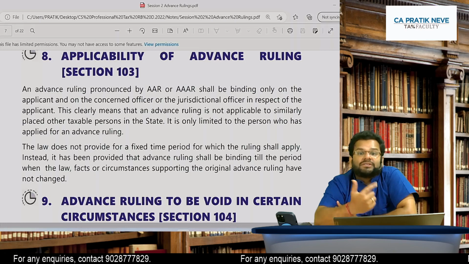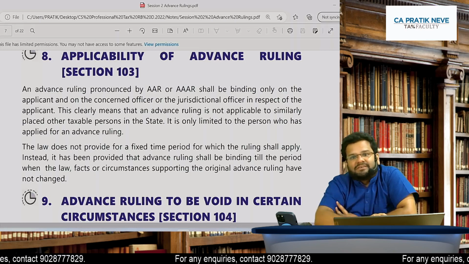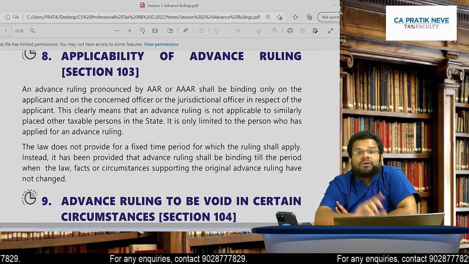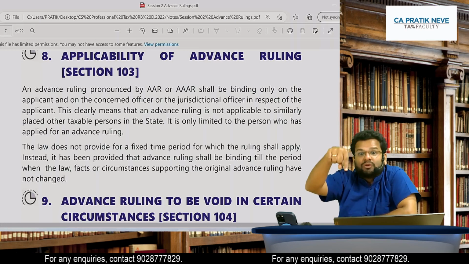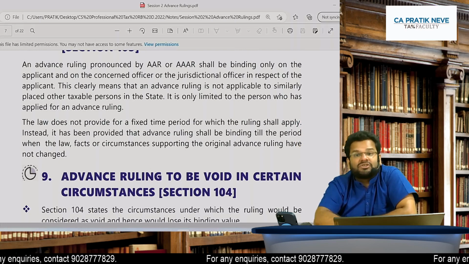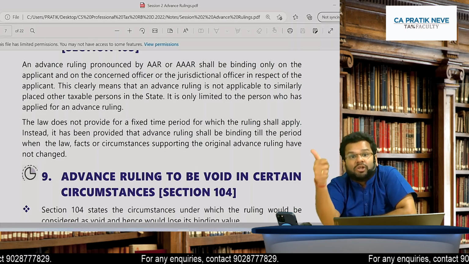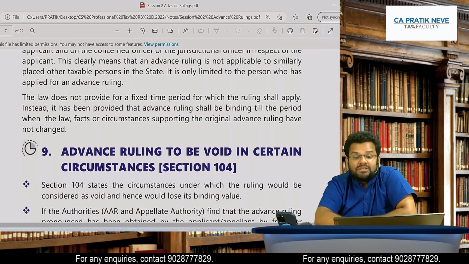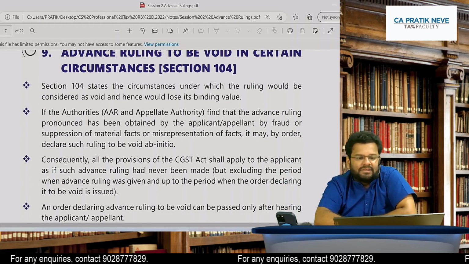Means if law changes after the ruling has been given, then you will have to go according to the changed law. So you cannot take your advance ruling and say this is what the ruling was given. That particular ruling was given under earlier law, earlier provisions. Now if provisions have changed, you will have to change. So ruling will stop being binding when there is change in law or when there is change in facts. Facts means nature of business or nature of transaction. Is it clear to all of you?